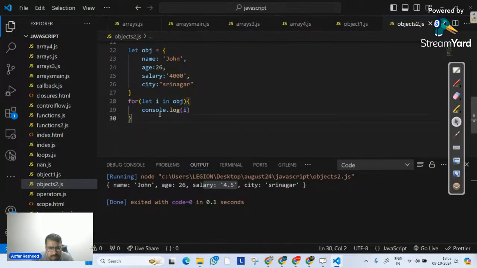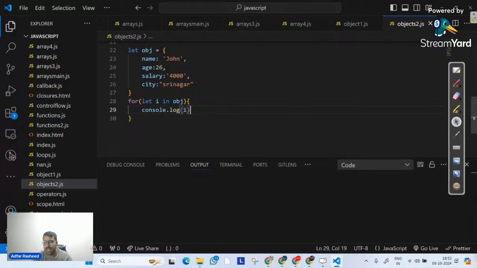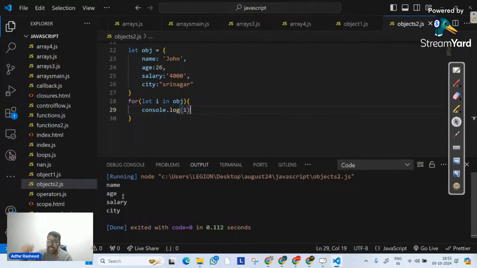Because somehow I am telling it to start a loop in which i is the iterable, the variable that you're going to loop on the object. So what does this i actually mean in this case? If I execute this, we can clearly see it gives me the property names. Which means it has started a loop on this object, where in the first loop i became name, in the second loop i became age, in the third loop salary, in the fourth loop city.